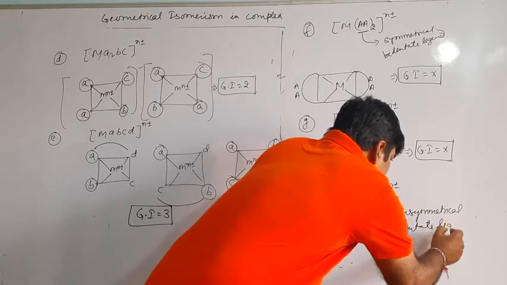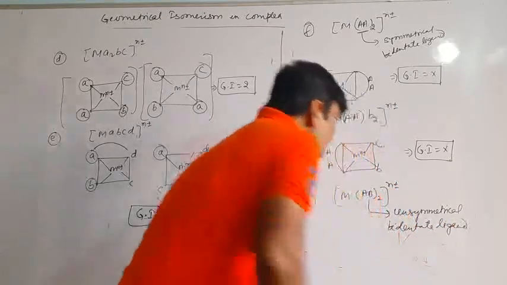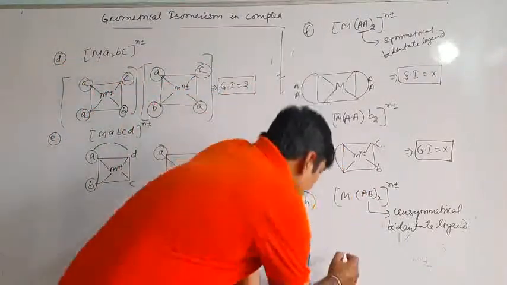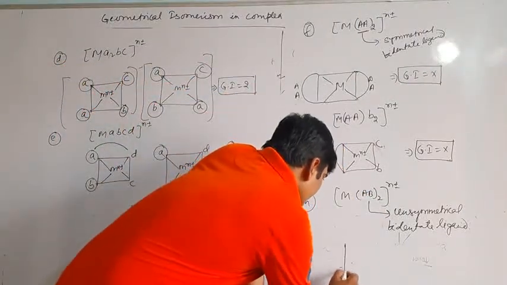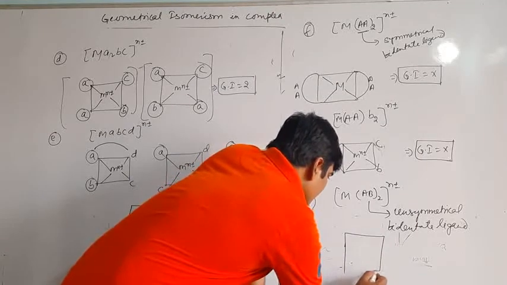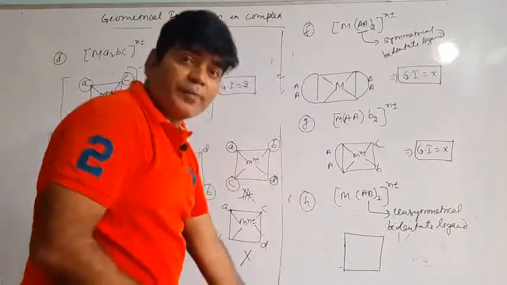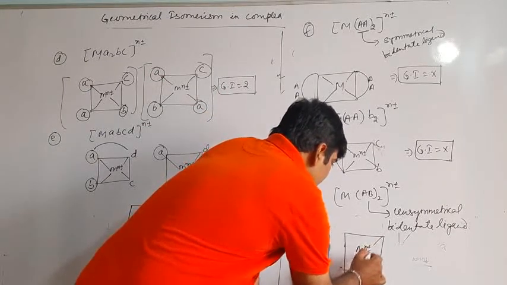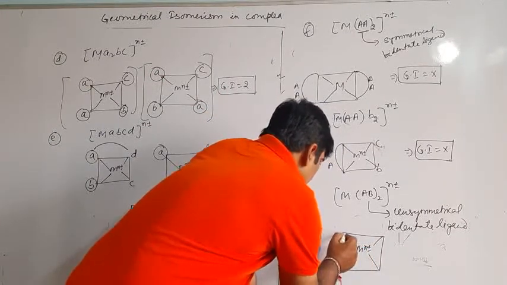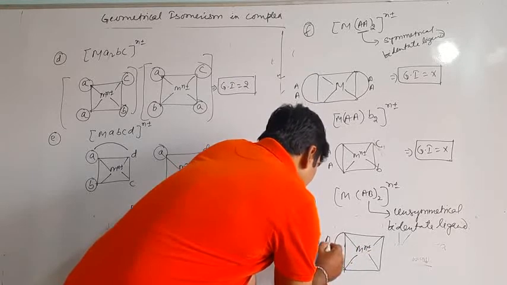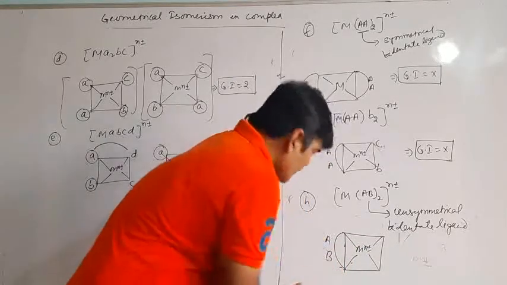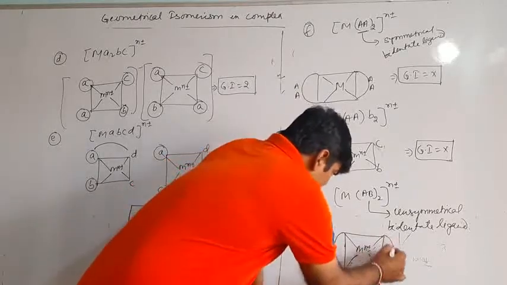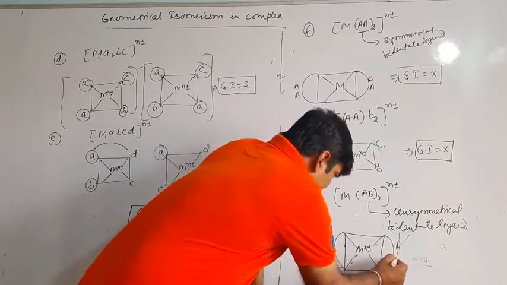If it is an unsymmetrical bidentate ligand and we draw a complex structure like this, I hope you are able to see. There is M n plus minus. Over here there is an arrangement of A then B. Over here there is an arrangement of A and then B.